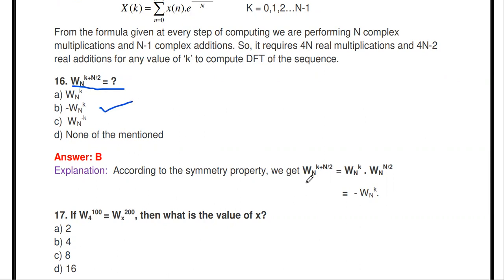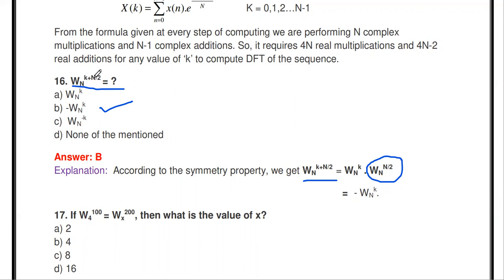Here you see W_N power k plus N by 2 can be split as W_N power k into W_N power N by 2, since the base is common, so we can add the powers. According to the symmetry property, the value of W_N power N by 2 is minus 1. That's why the final answer is minus W_N power k.